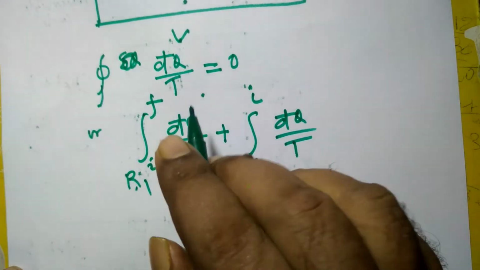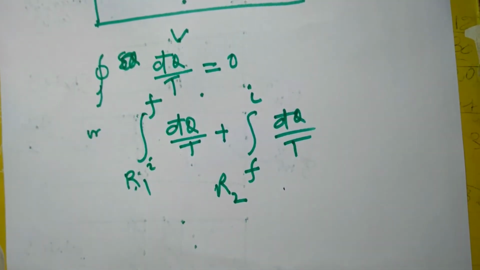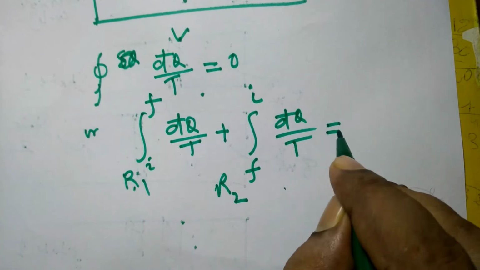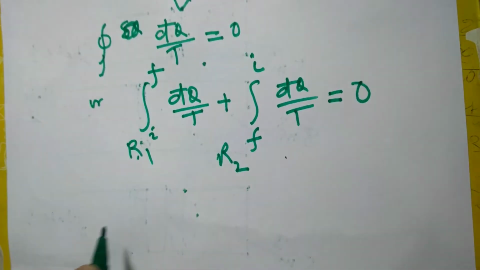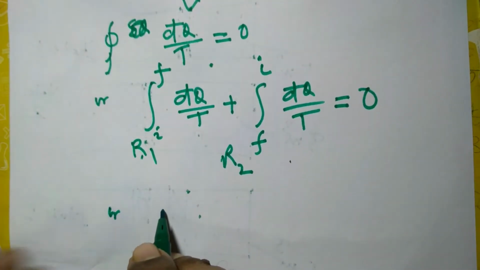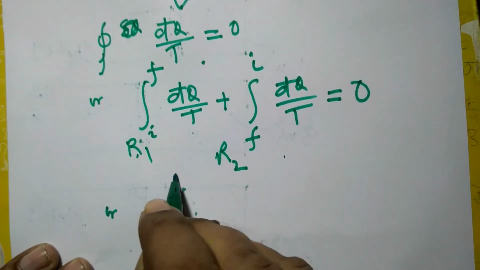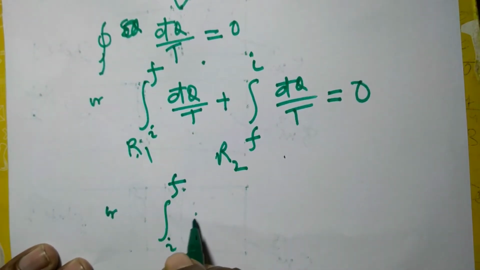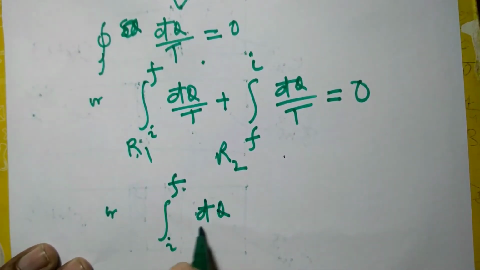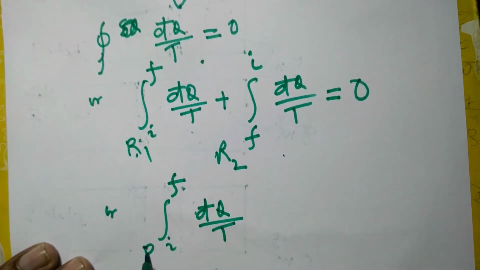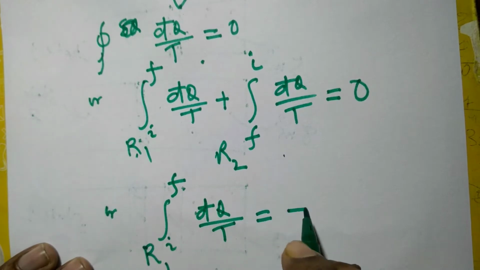The cyclic integral of d cut q by T is the summation of d cut q by T taken over all the paths that constitute the cycle. This is equal to 0, or I can write it like this: the integral along R1 is equal to minus the integral along R2.